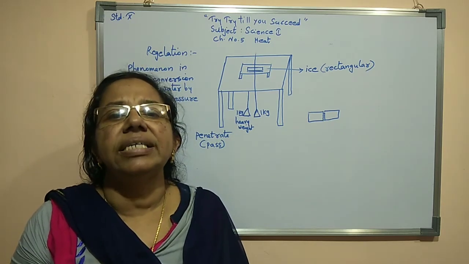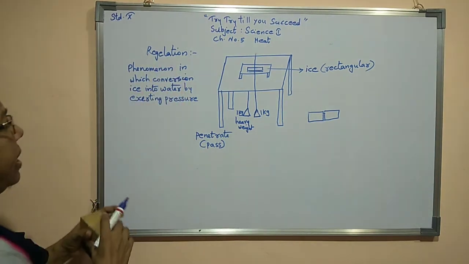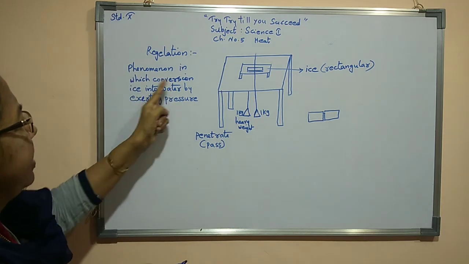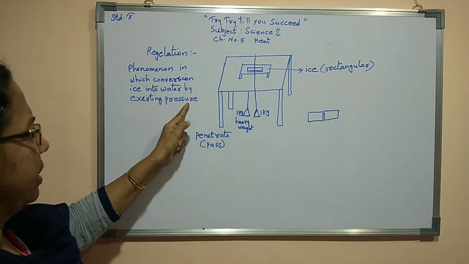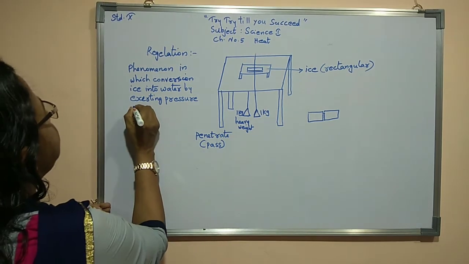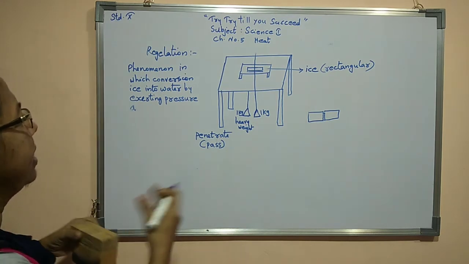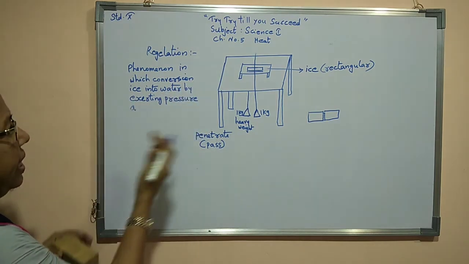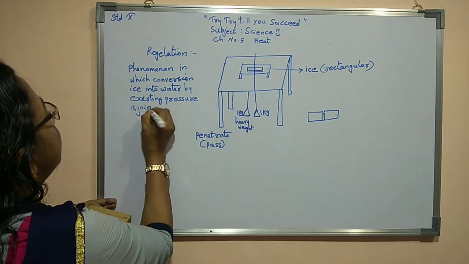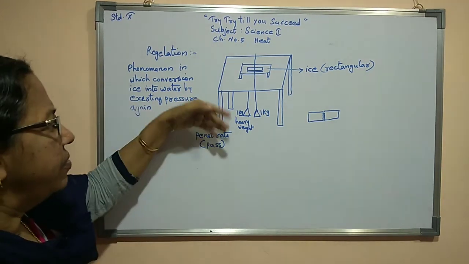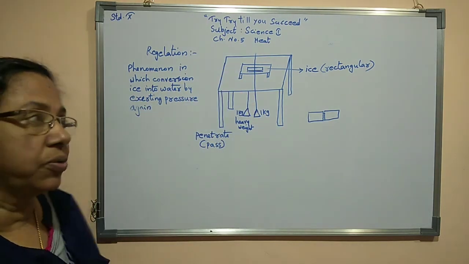This process is known as regelation. So what is meant by regelation? It is the phenomenon in which ice converts into water by exerting pressure. As a result of exerting pressure, ice converts to water. Again this water turns to ice once the pressure is removed.